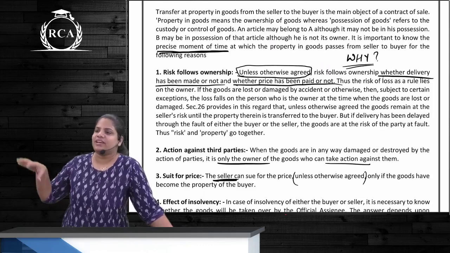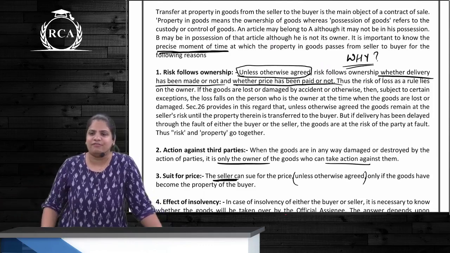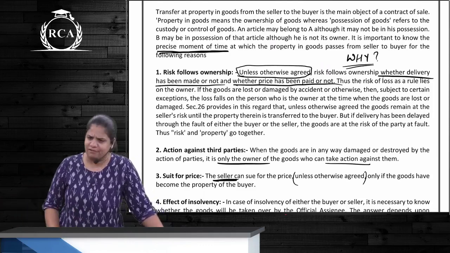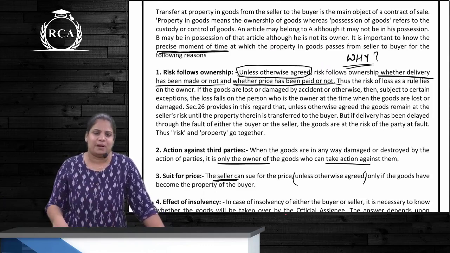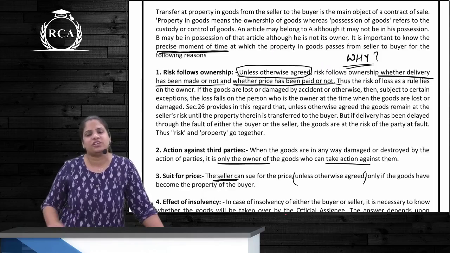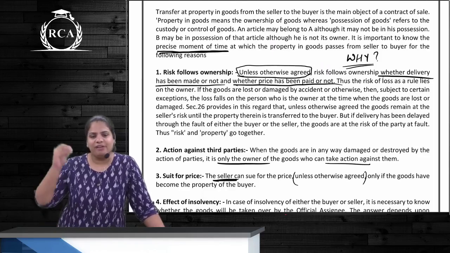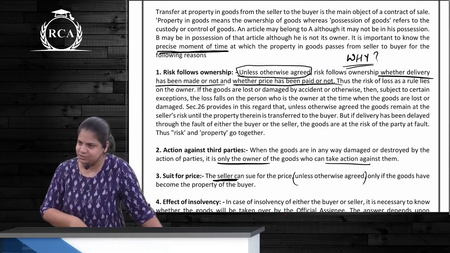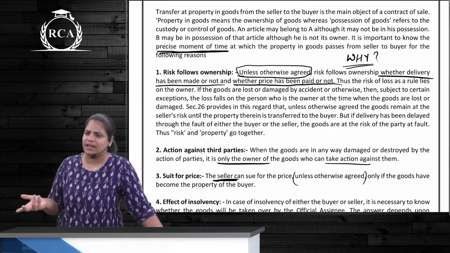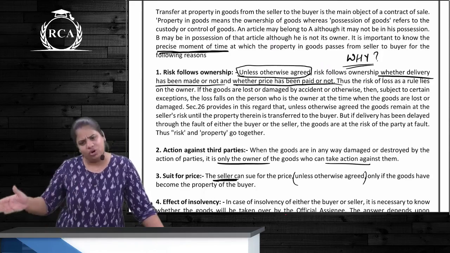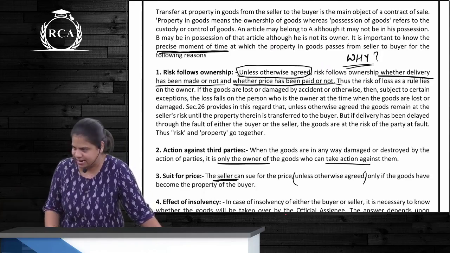If the TV is lost, who can file an FIR? Only the owner can file, correct? The buyer can file, right? So, a suit against third parties can be taken only by a person who is the owner, right? If ownership is not transferred to the buyer and the goods are lost from the seller's factory itself, who will file it? The seller. So, whoever is the owner can take action against third parties.